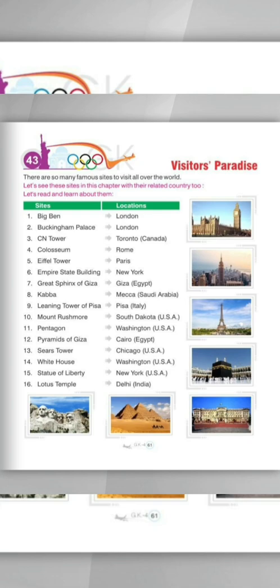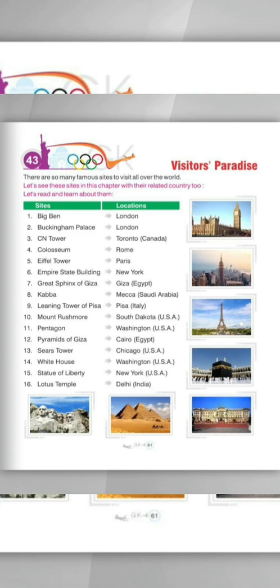Next one is CN Tower, which is currently present in Toronto, Canada. Fourth is Colosseum. Colosseum is present in Rome. Fifth one is Eiffel Tower. It is situated in Paris. Sixth one is Empire State Building. It is located in New York. Seventh is Great Sphinx of Giza. It is present in Giza, Egypt.